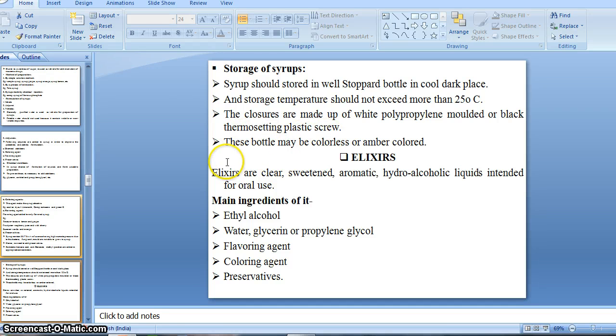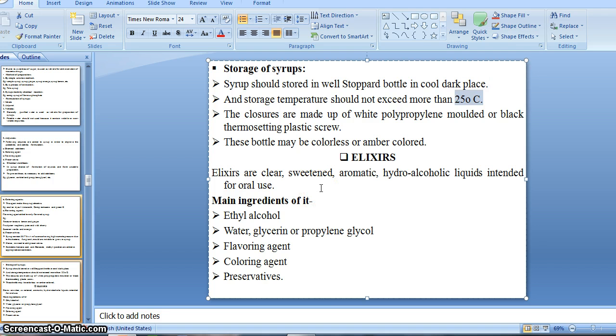Then after that, there is some preservative also, as we know that it is a liquid preparation. That means there is a chance of growing microorganisms, right, or affecting its preservedness. So it is very important to add a preservative into the liquid preparation. That is, 20% or more alcohol is added to it to inhibit the growth of mold and the fermentation process. That means 20% or more than 20% alcohol is basically used as a preservative in the elixirs, right?